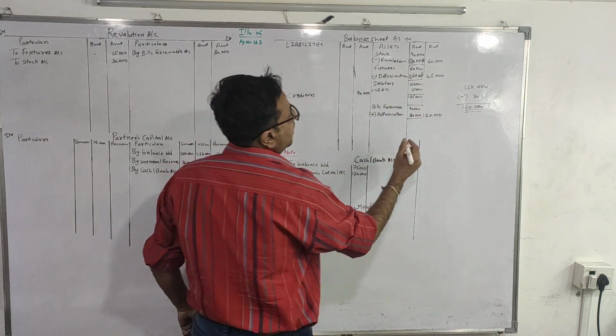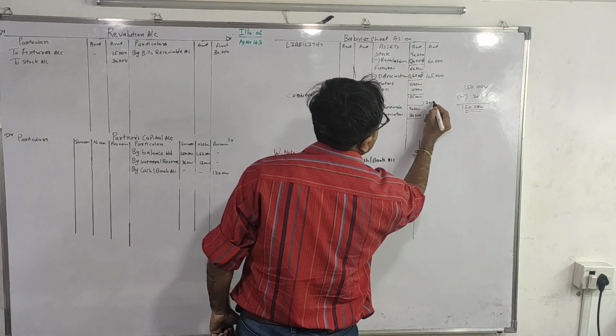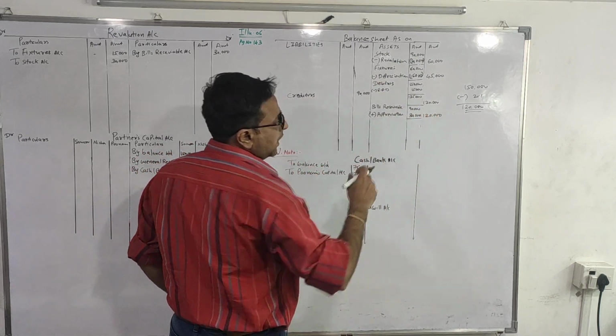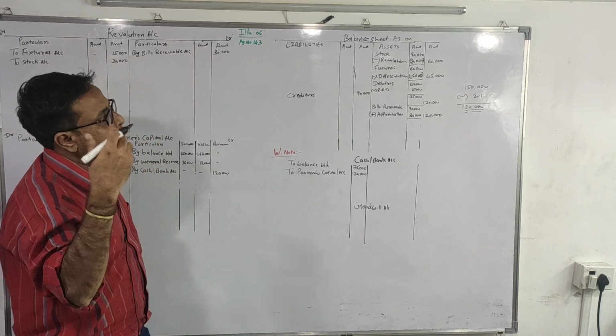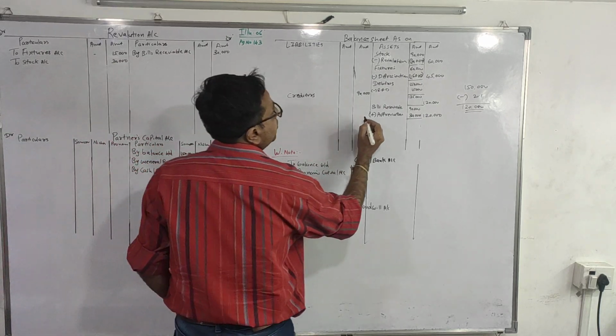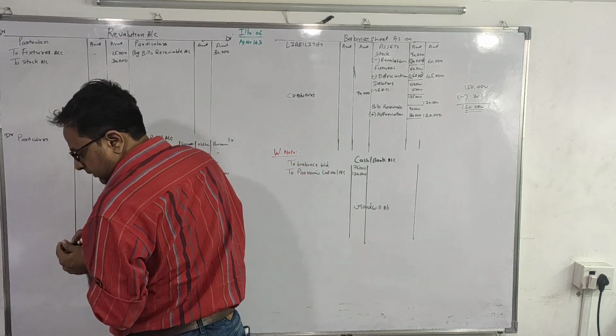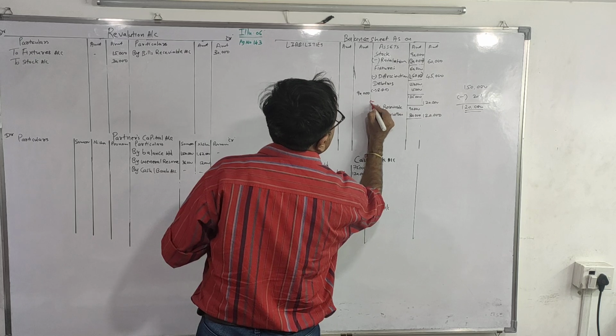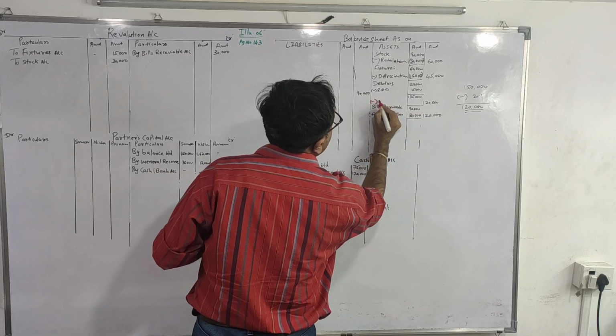So in the outer column we will write 1,20,000. So to make it debtors at 1,20,000, we have to provide additional provision of rupees 15,000. So what is the adjustment? Here we are adding the additional RDD by 15,000.